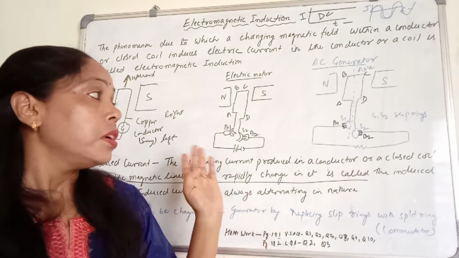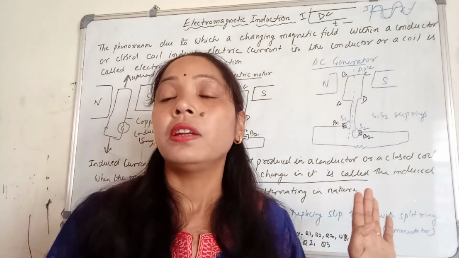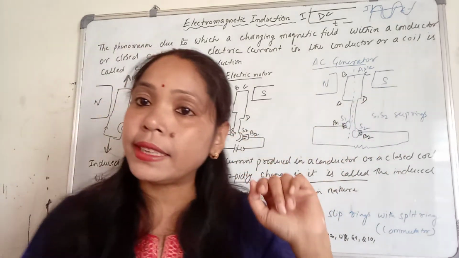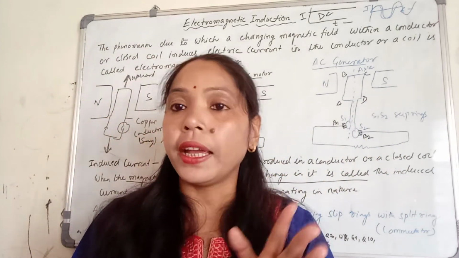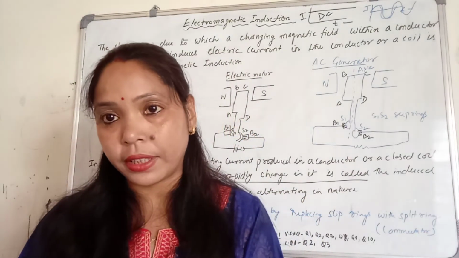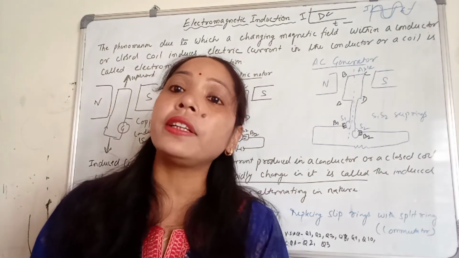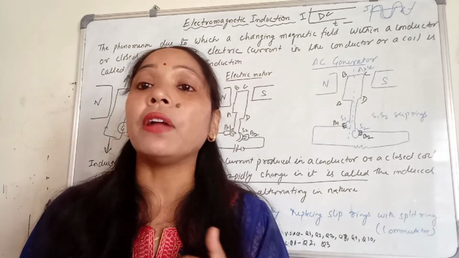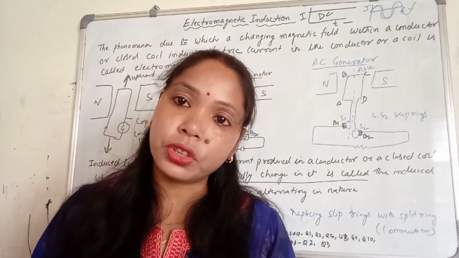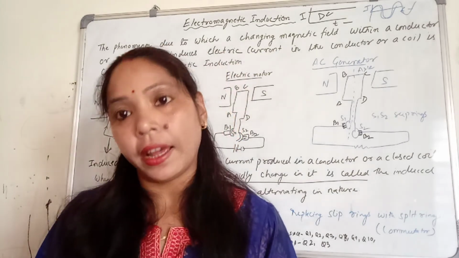Now, this phenomenon we use to make the AC generator. AC generator means alternating current generator. An AC generator is a device by which we can convert mechanical energy into electrical energy.